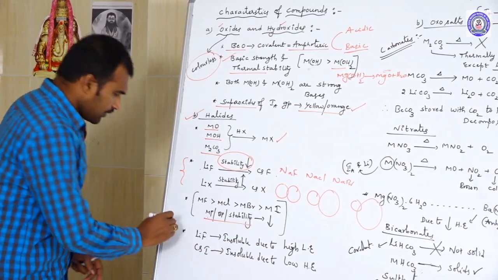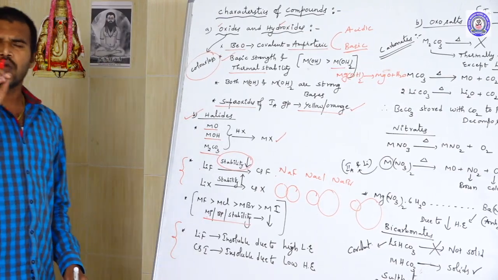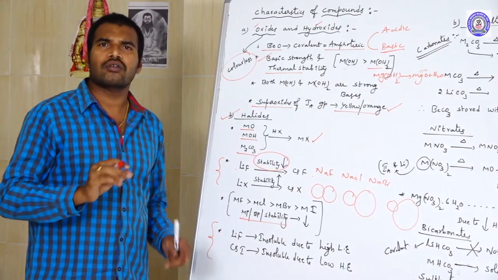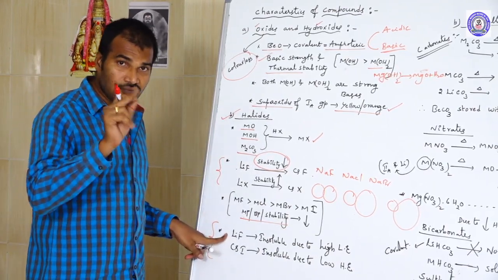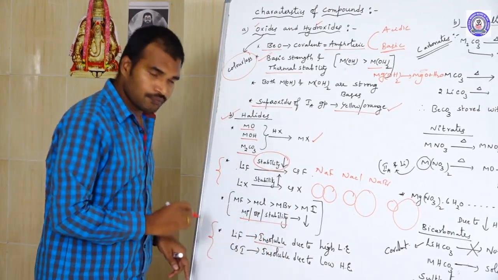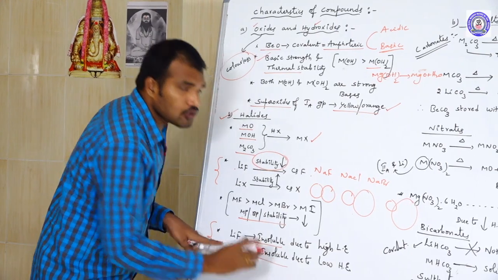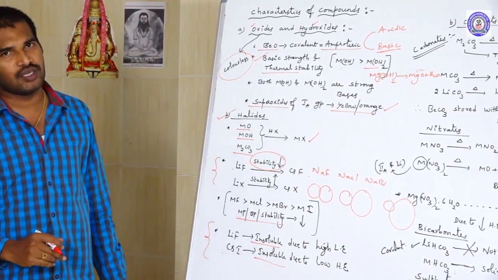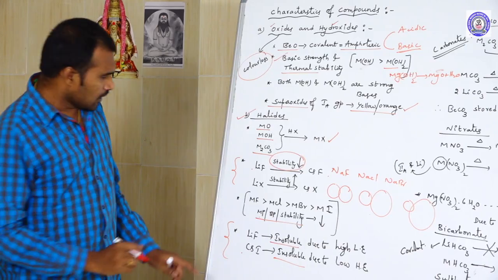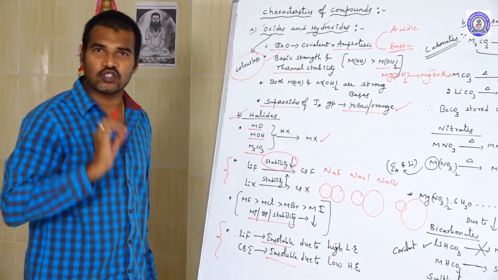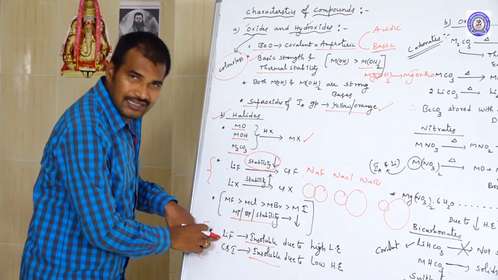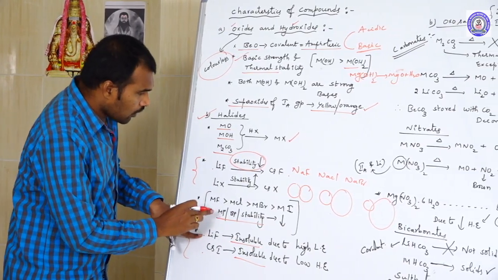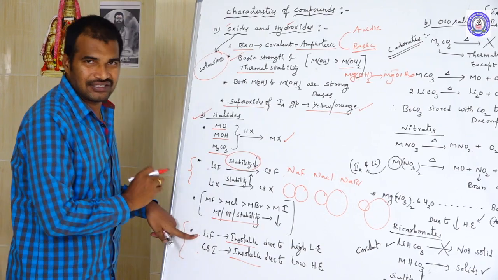And one more thing, an anomalous property. Out of all halides, lithium fluoride is insoluble, and cesium iodide is also insoluble. They both are insoluble, but the reasons are different. Lithium fluoride is insoluble because lithium has a small size, giving high lattice energy.